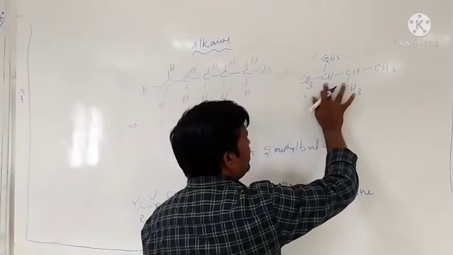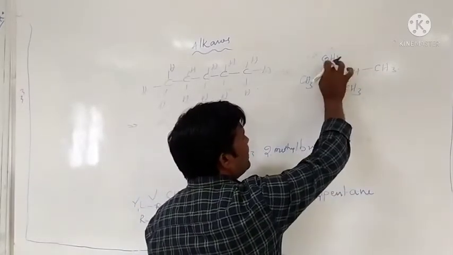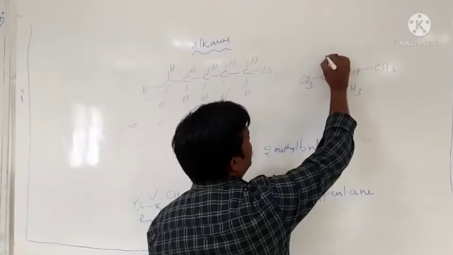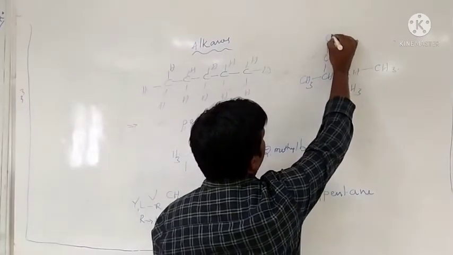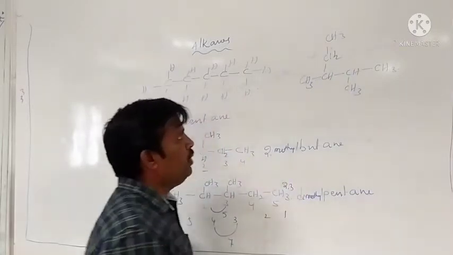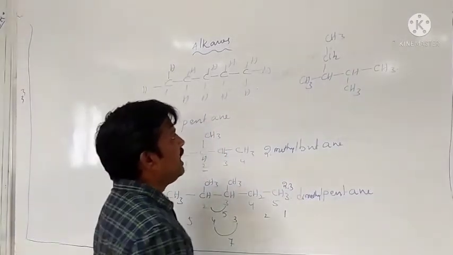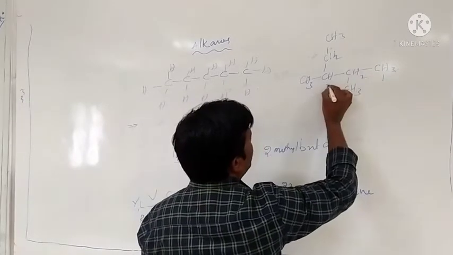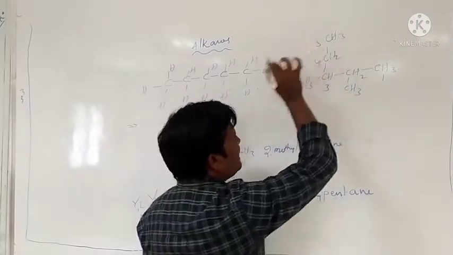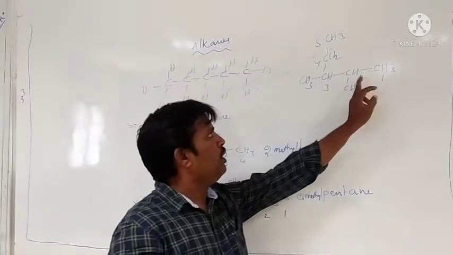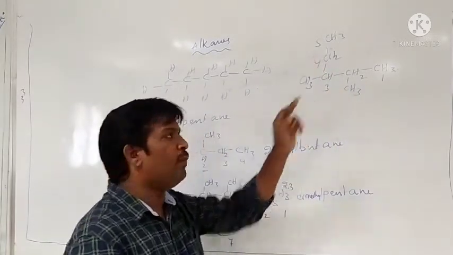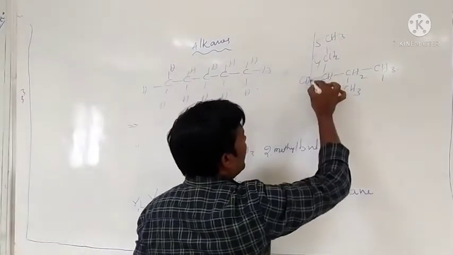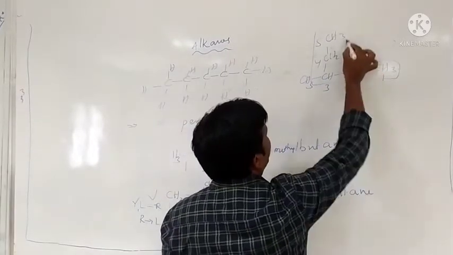Why? There is a chance to go to the other side through C2H5. C2H5 means CH2, CH3. So the numbering 1, 2, 3, 4, 5 is correct. Therefore, this is the parent carbon chain.